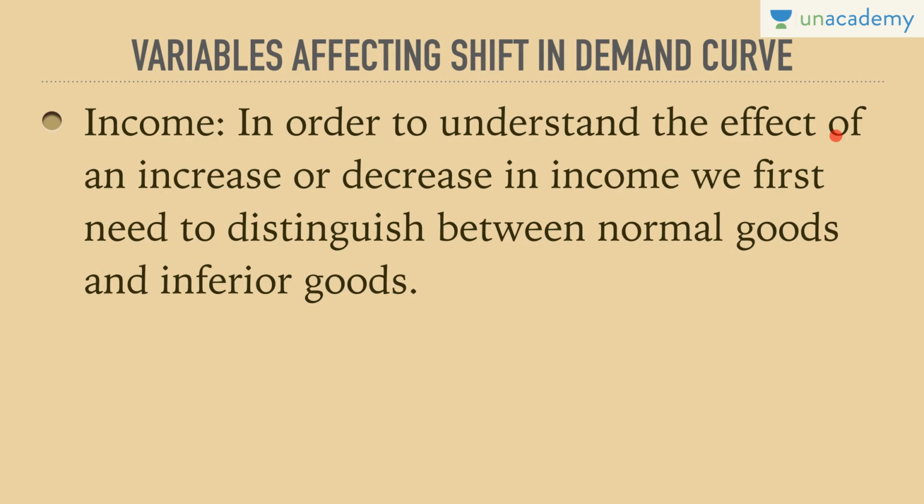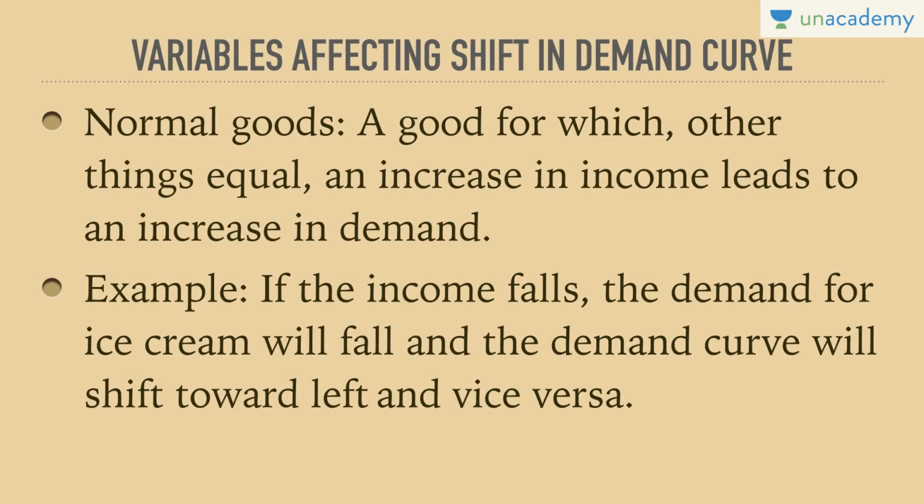So in order to understand the effect of an increase or decrease in income, we first need to distinguish between normal and inferior goods. Normal goods. From here, you would understand types of goods. This is very, very important for PT. A good for which, other things equal, an increase in income leads to an increase in demand. So if my income increases and so does my demand, automatically it would lead to a shift in the demand curve to the right.